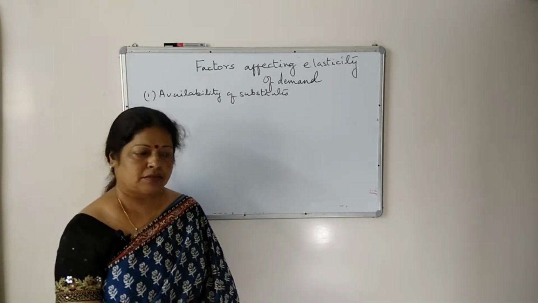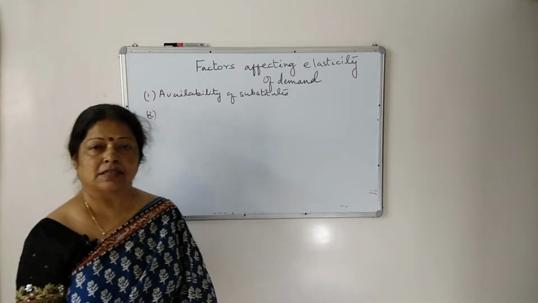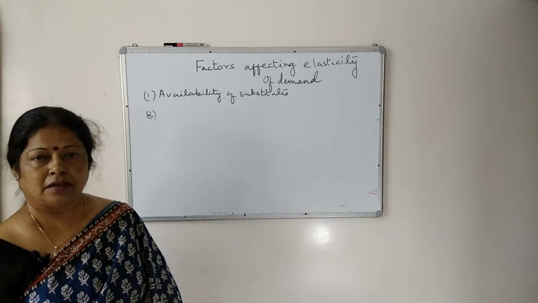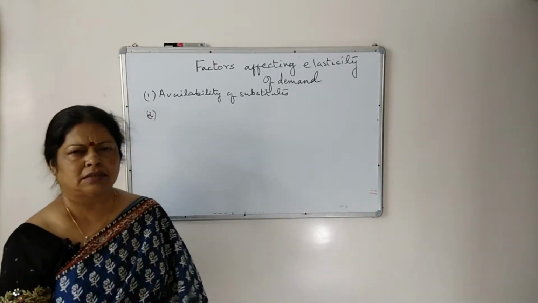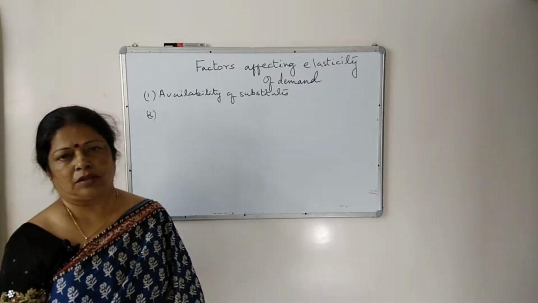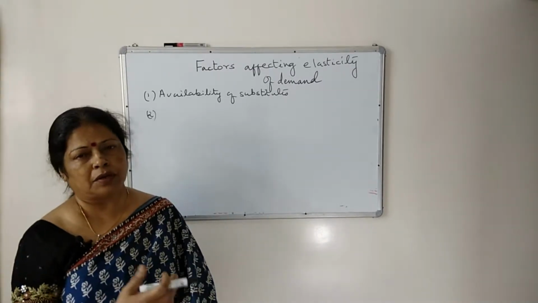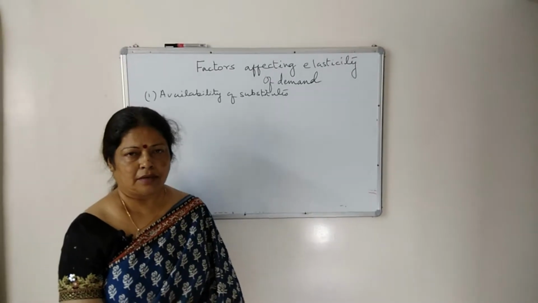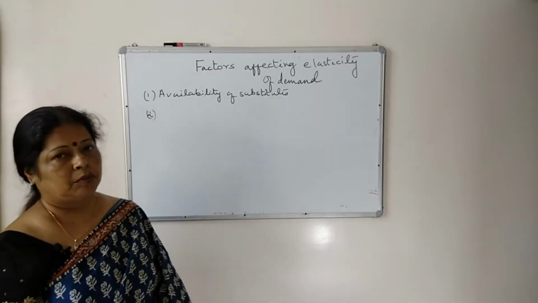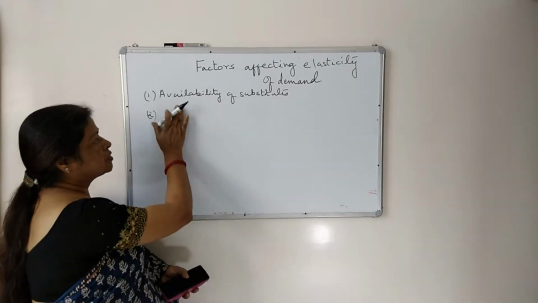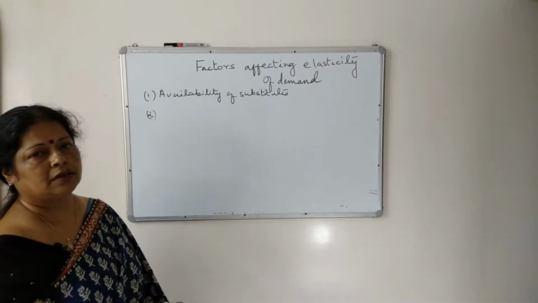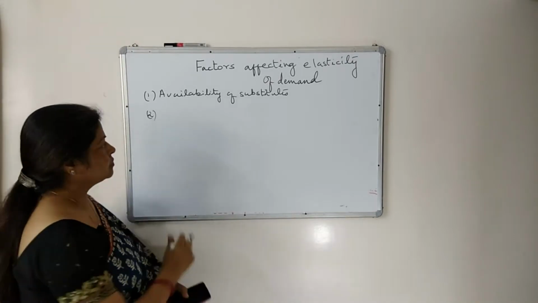But nowadays, if you compare the second class AC fare and your airfare, you will find out hardly there is a difference of 500 or 1000 rupees. So people love to travel by air. So demand is elastic in nature. Here you can explain it with the help of any example whichever you like.